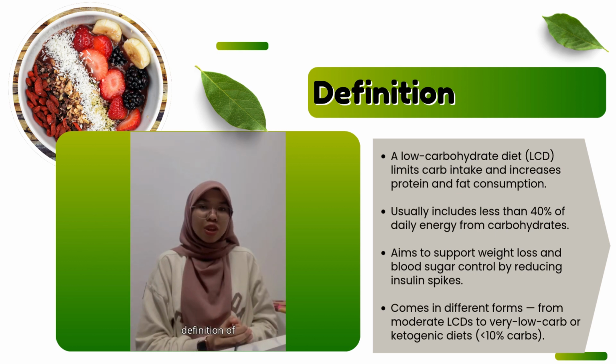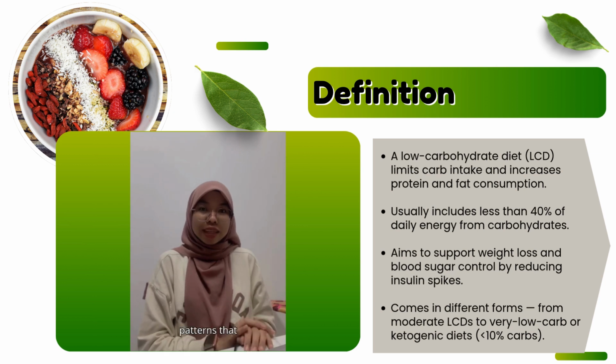So, for the definition, low-carbohydrate diets are eating patterns that reduce our intake of carbs and increase protein and fat. Most low-carb diets limit carbs to below 40% of total calories. Some even go as low as 10%, like the keto diet. The main idea is to reduce insulin spikes and support better blood sugar control, which may help with weight management. But it's not just about cutting carbs. It's about the type of fat and protein we eat, and the quality of the remaining carbs also plays an important role.